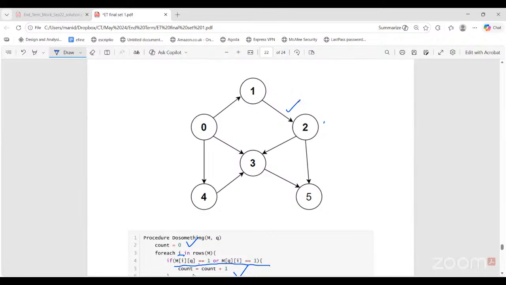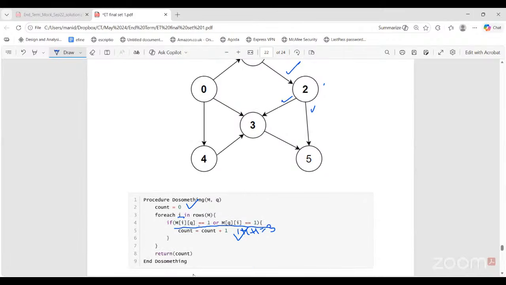Only one. So from 1 to 2 there is an edge. For this, count will be incremented once. Again, from 2 to other nodes, how many outgoing edges are there? 2. It means 2 to 3 and 2 to 5. These will add, so 1 plus 1 plus 1, total 3. Count will be incremented 3 times. If the procedure was called with the adjacency matrix, comma 2, then it will return count 3.